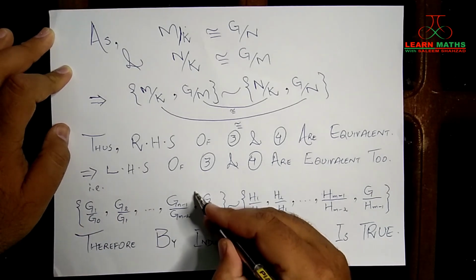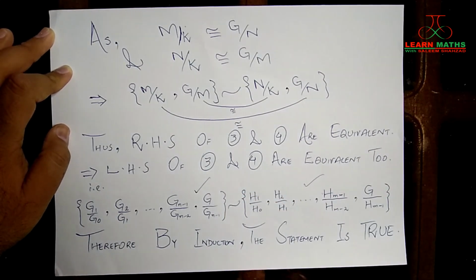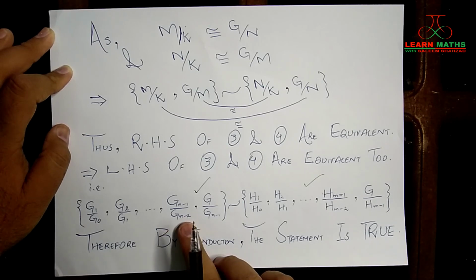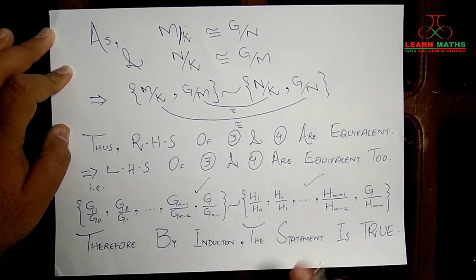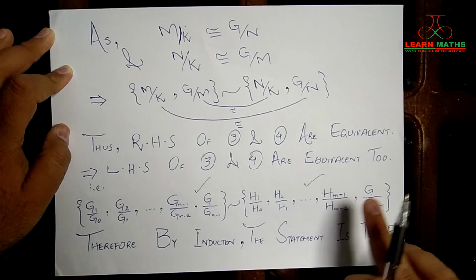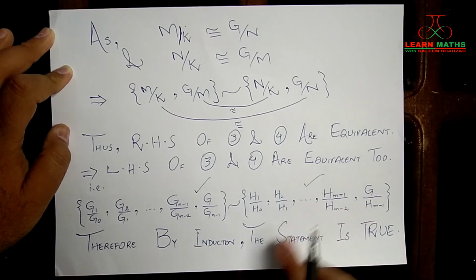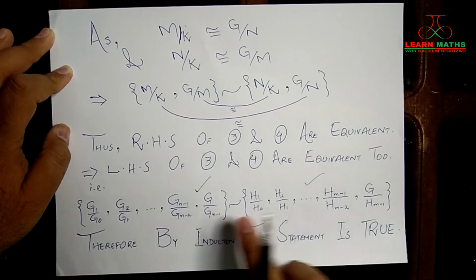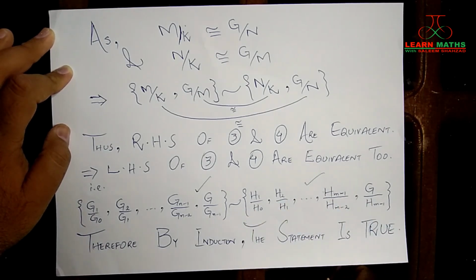If you look at these two sets of factors closely, you can observe that this is the set of factors of the first series of the group G that we mentioned in the statement, and this is the set of factors of the second series of the group G. So we have proved that even if G_{n-1} and H_{m-1} are not equal, these two composition series of G will be equivalent. This completes our proof for